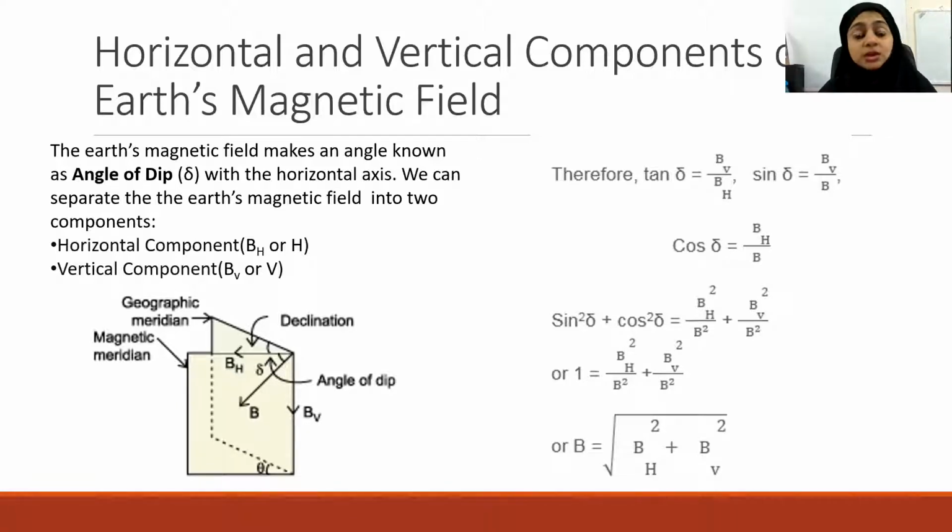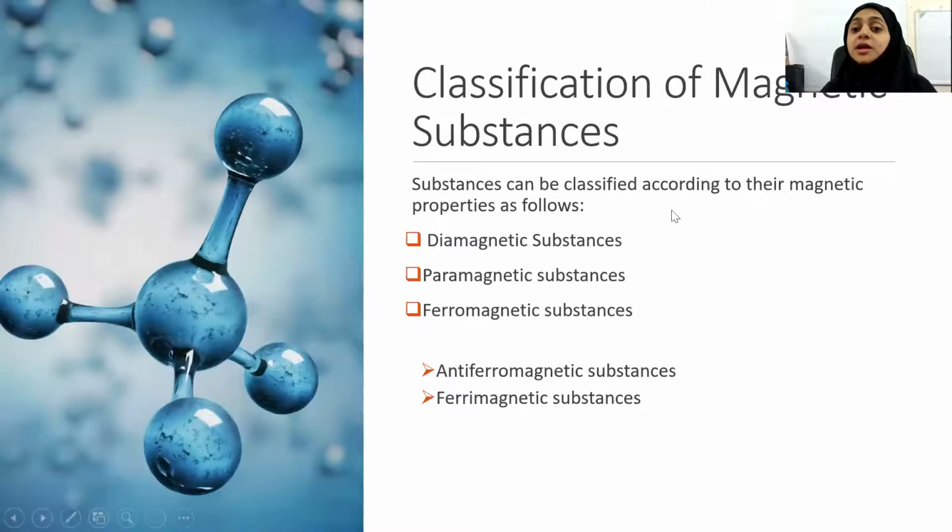All the materials can be classified as diamagnetic substances, paramagnetic substances, ferromagnetic substances, antiferromagnetic substances, and ferrimagnetic substances. Mostly we will be discussing three kinds of substances, which are diamagnetic, paramagnetic, and ferromagnetic. Then we will discuss a few points related to antiferromagnetic substances and ferrimagnetic substances.